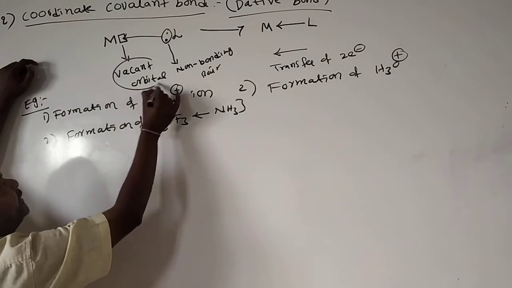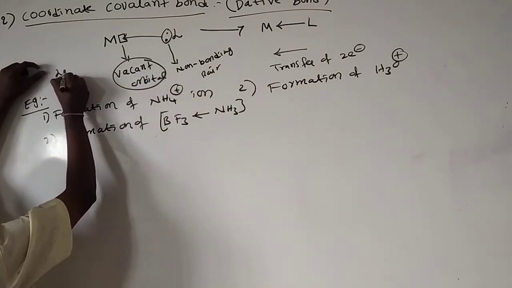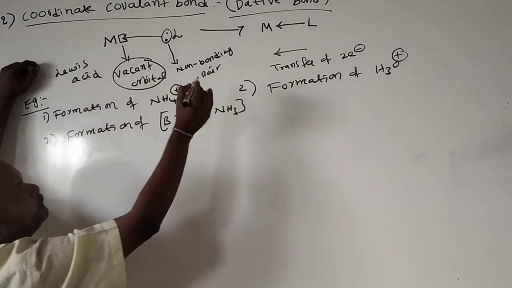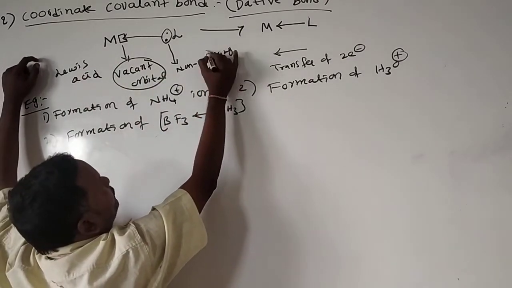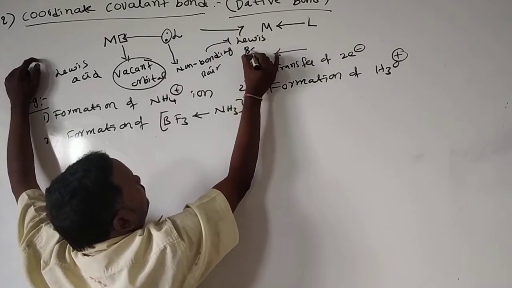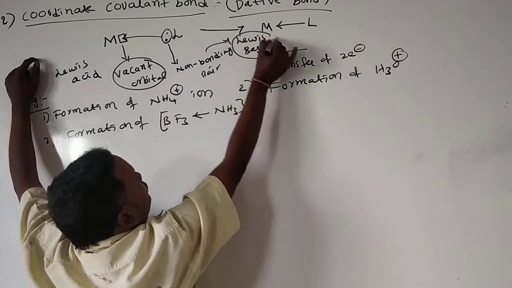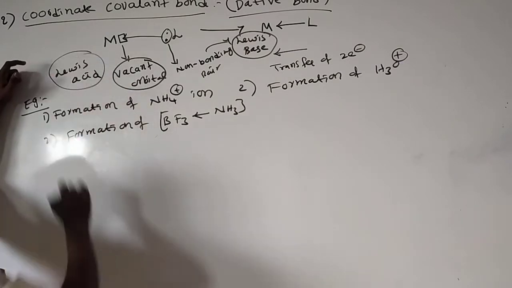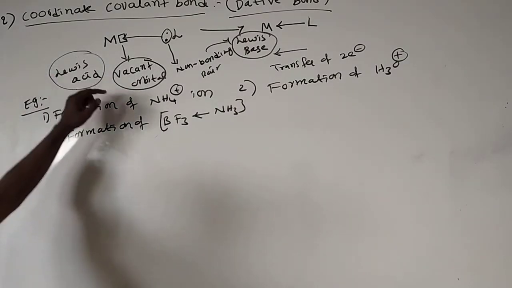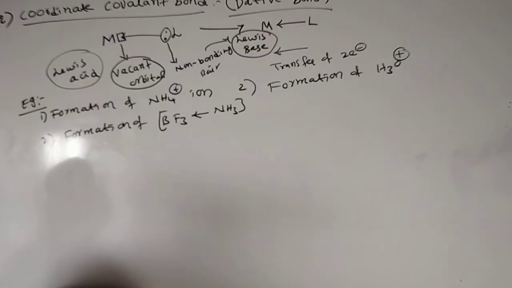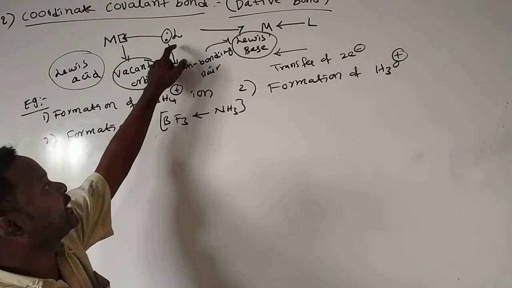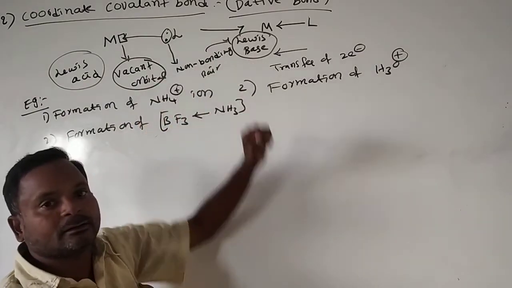Here, the species which has a vacant orbital and accepts the electron pair we call a Lewis acid. The species which donates the electron pair we call a Lewis base.